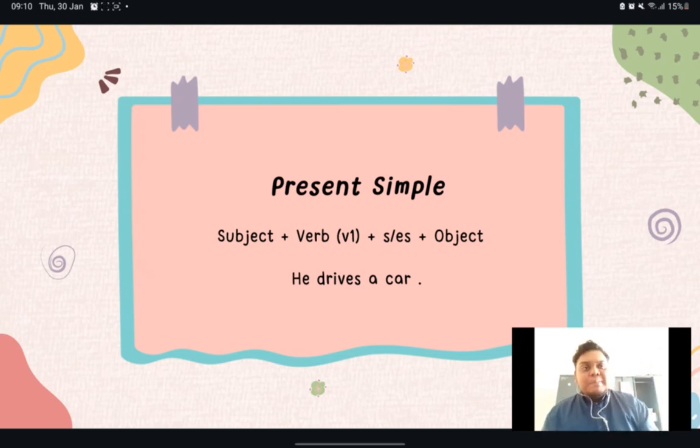Your sentence would still make sense. People would still understand, but it is grammatically incorrect. So put the S when you're referring to the third person. Okay, simple enough. Okay, let's move on to the next one.